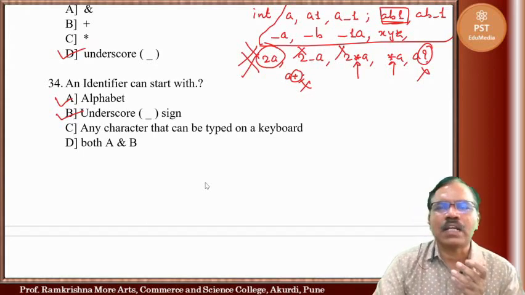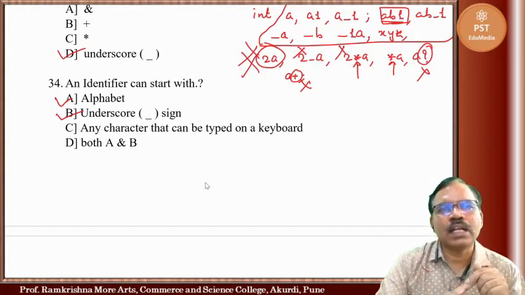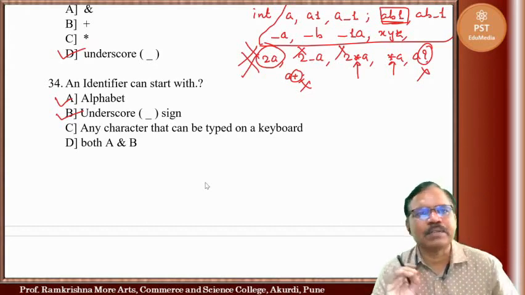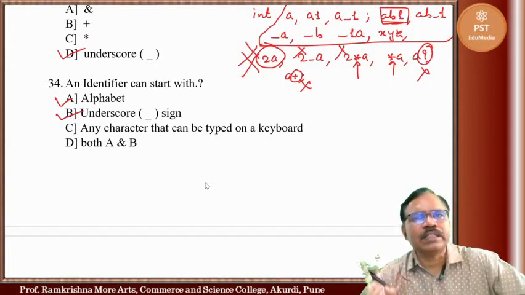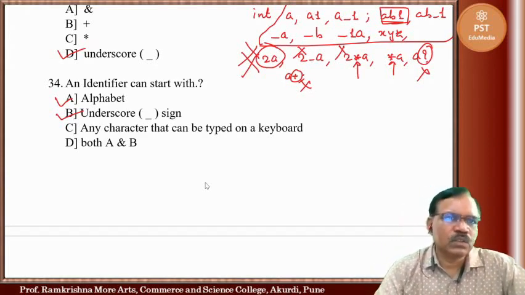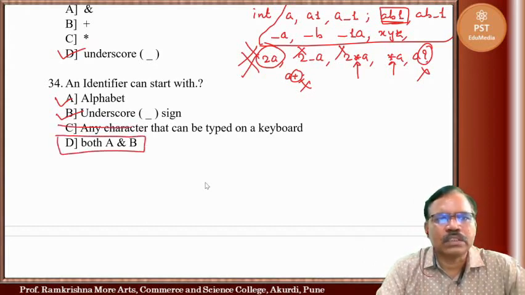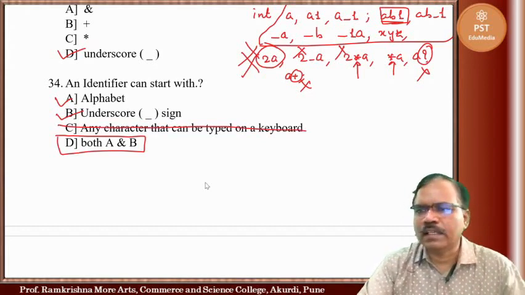It will not start with digits, and it cannot use any other special character except underscore. So here both A and B are correct. This one is incorrect. This one is incorrect.